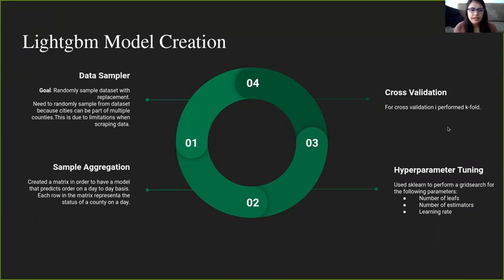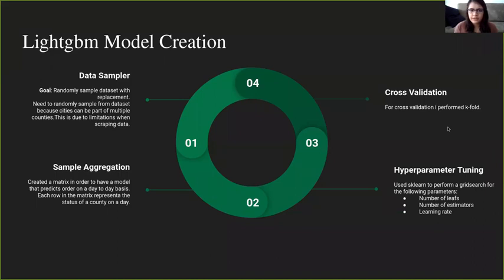So what I have here, I created my model using GBM. And so I had a data sampler because in my initial data scraping, I had to collect the tweets for Texas on a city level, and then map these cities to counties. What I found was that cities sometimes belong to multiple counties, so I had to randomly sample this data and assign tweets to just one county it may have lived in. After I have my data sampler, I then aggregate this data on a county and date level.